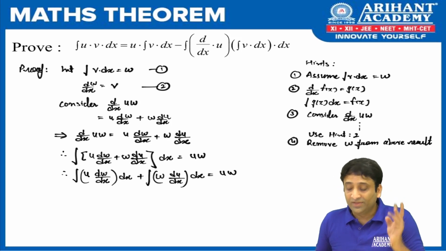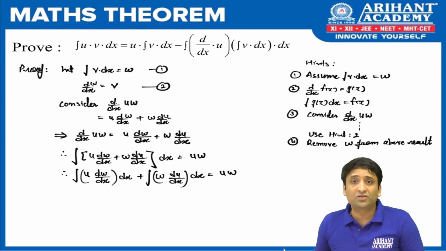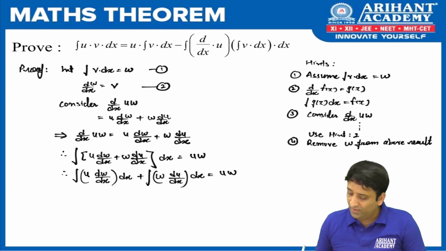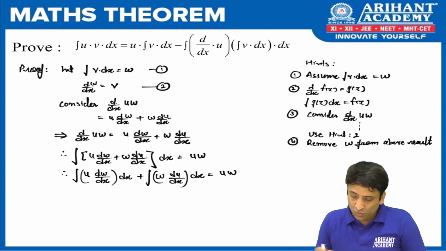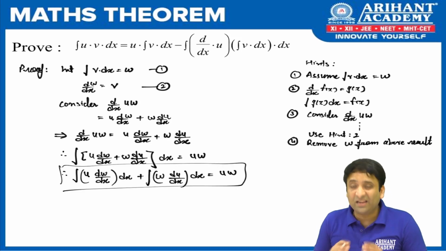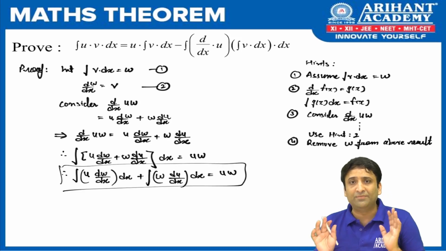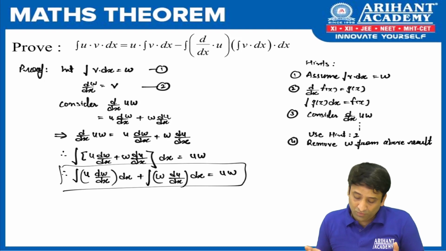Fine. So here I am done with my third hint, and now let's go for the final hint and the proof will be over. It says remove w from the above result. So here in this result, wherever you see w, we are supposed to eliminate it. Now you will ask, sir, how will we eliminate it?